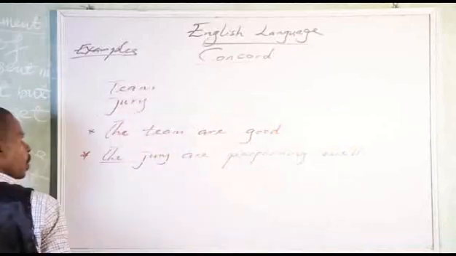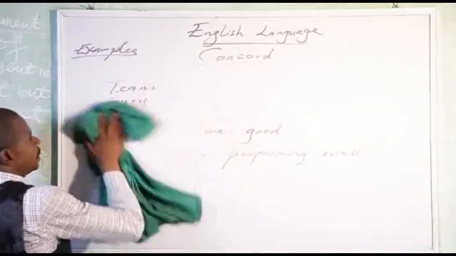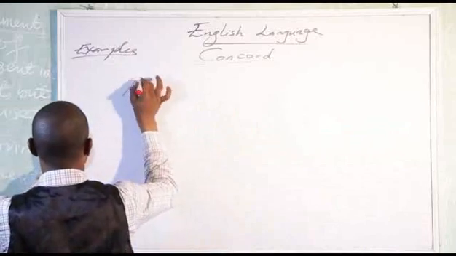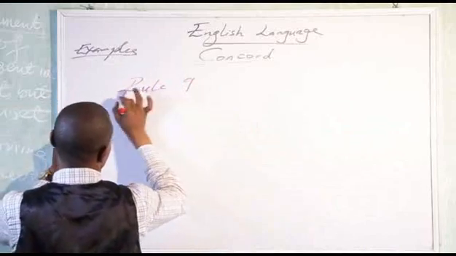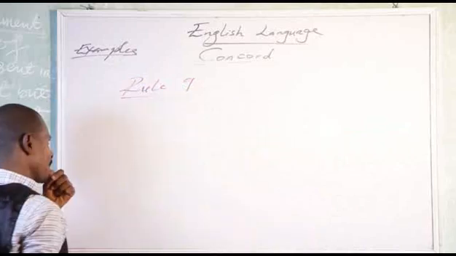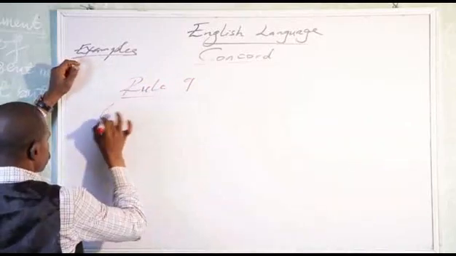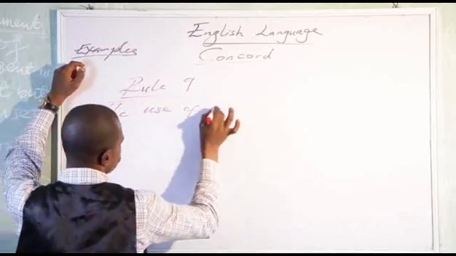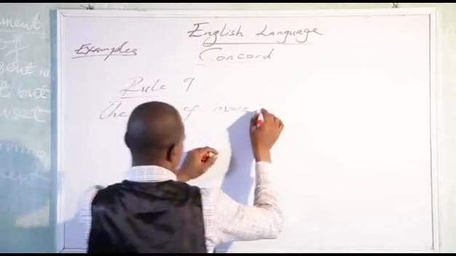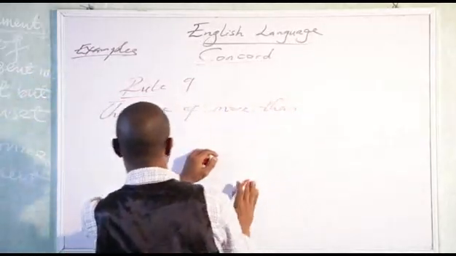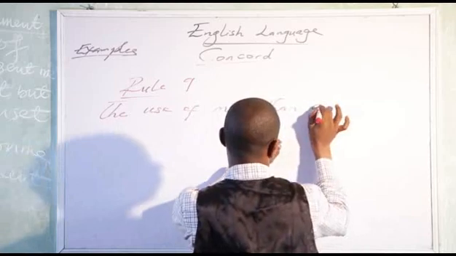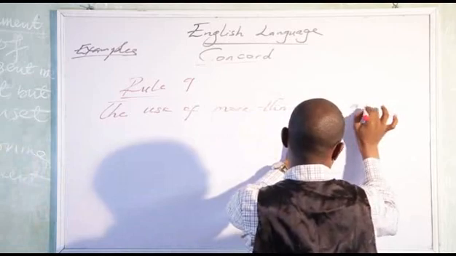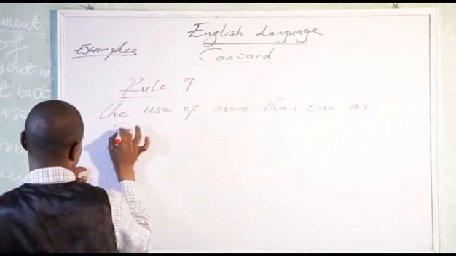Okay, now let us move to rule number 9. Rule number 9, Concord. Rule number 9. That is the use of more than one as subjects.